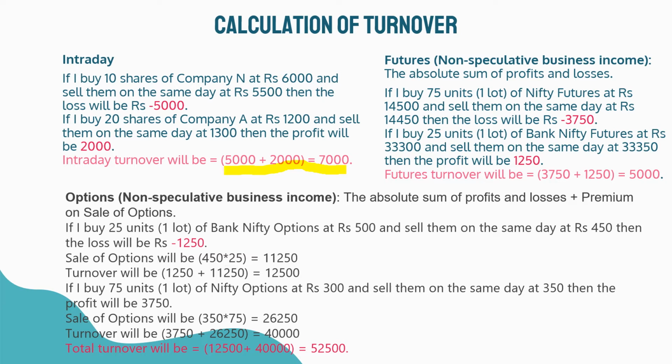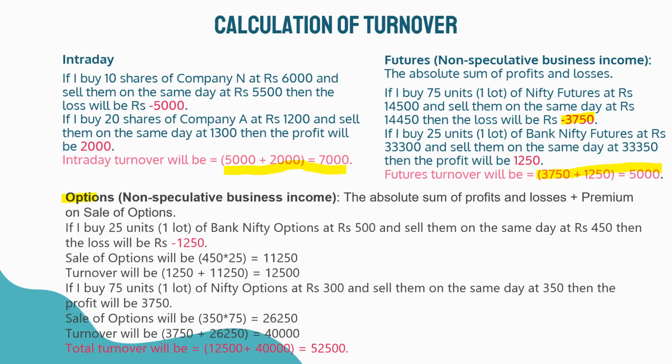For futures, if I buy 75 units, one lot of Nifty futures at 14,500 rupees and sell them on the same day at 14,450 rupees, then the loss will be minus 3,750 rupees. If I buy 25 units, one lot of Bank Nifty futures at 33,300 rupees and sell them on the same day at 33,350, then the profit will be 1,250. Futures turnover will be equal to 3,750 plus 1,250 equals 5,000.